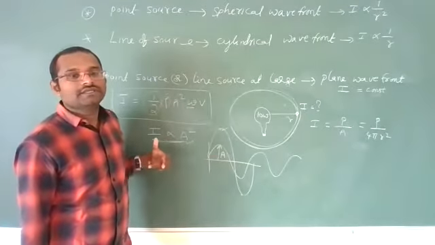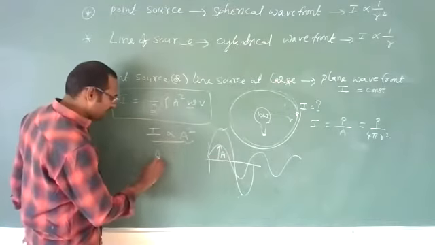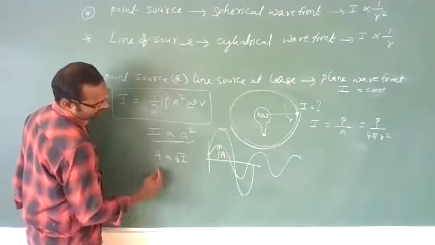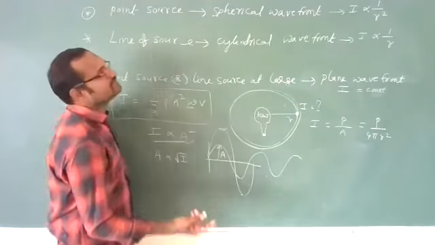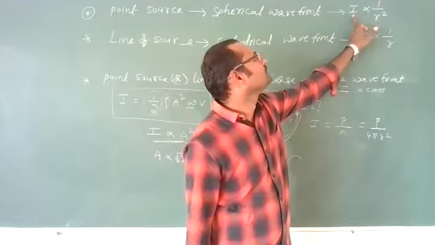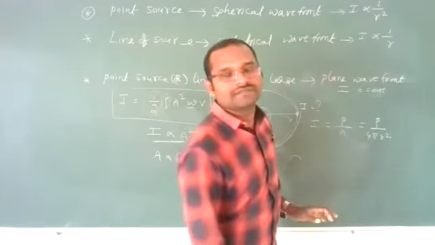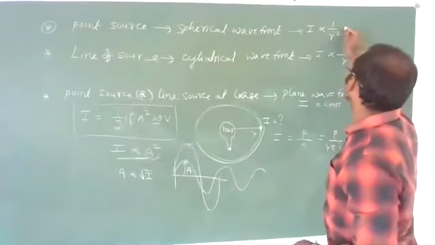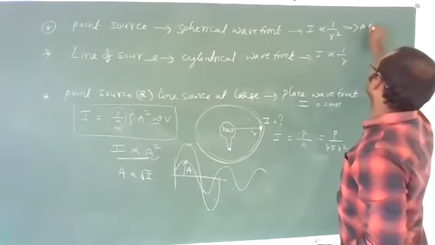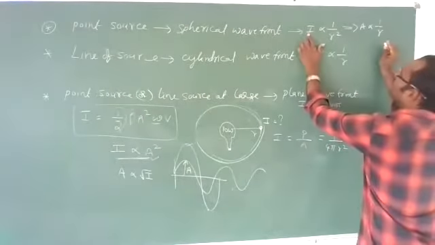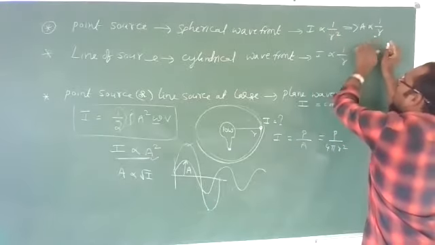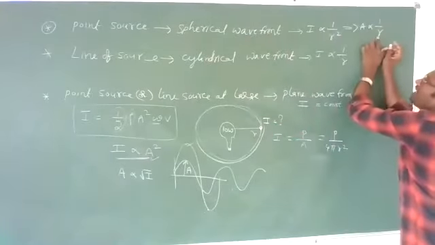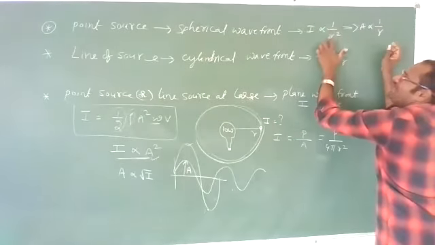Clear? Got it or not? That means amplitude is proportional to root I. See here, take root I here. Root of 1 by r square is 1 by r. That means amplitude is proportional to 1 by r. Means for spherical wavefront, amplitude is proportional to 1 by r, whereas intensity is proportional to 1 by r square.